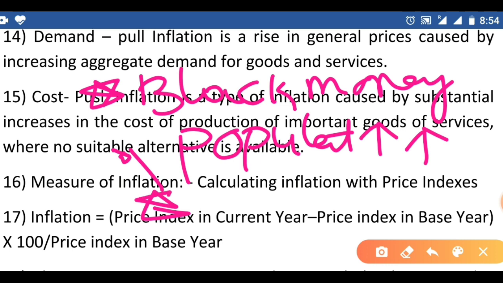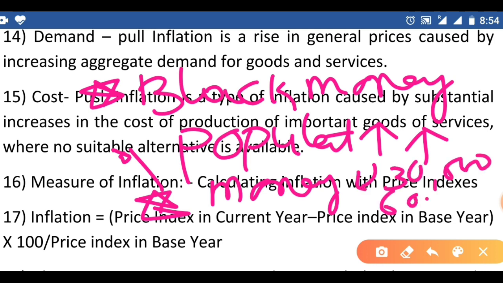Money supply: earlier I used to earn 30,000, now I am earning 60,000. So the money supply increases with me, so I buy more goods. Demand also increases with money supply.